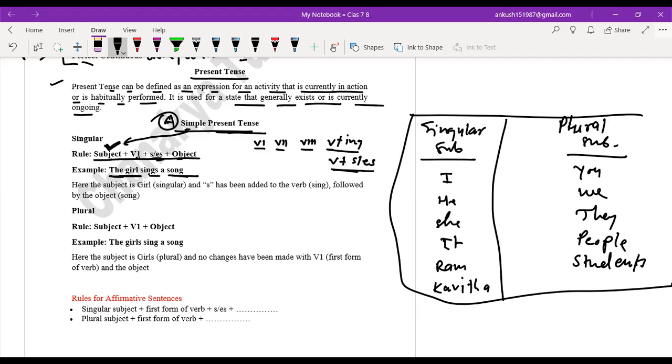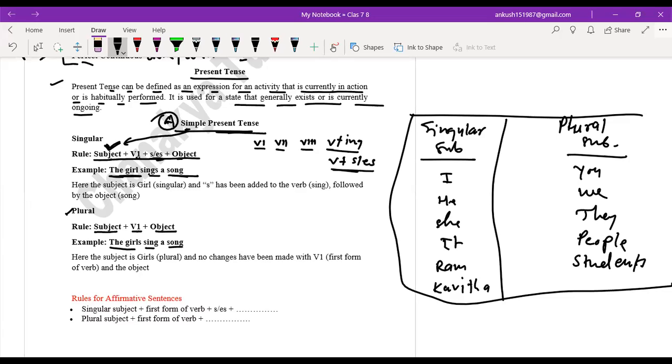Understood? Now the second thing you need to understand is the plural subject. Whenever we use a plural subject in simple present tense, we do not use s or es with V1. Look here, that time we use subject plus V1 plus object. Here, the girls sing a song.